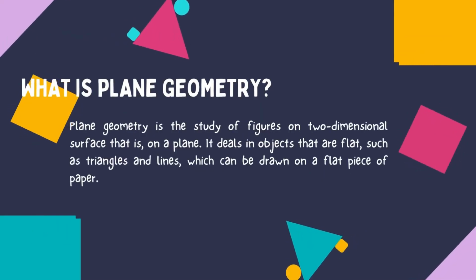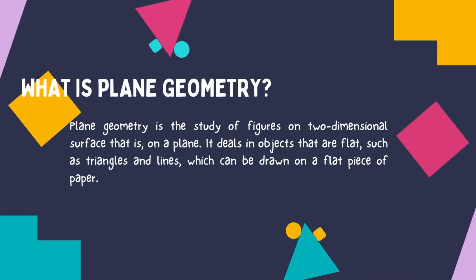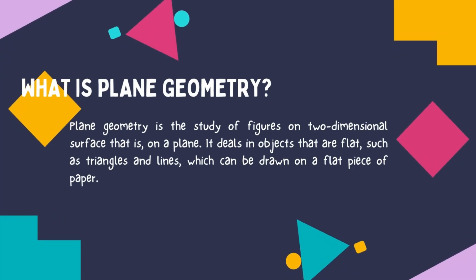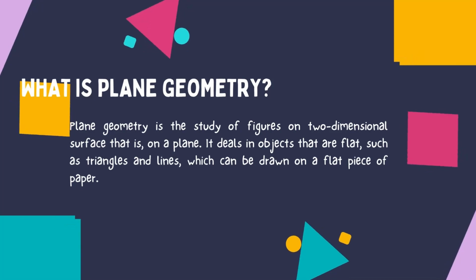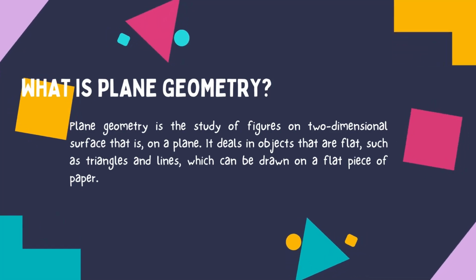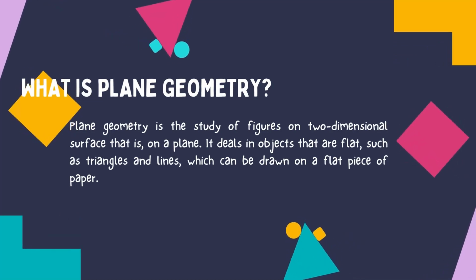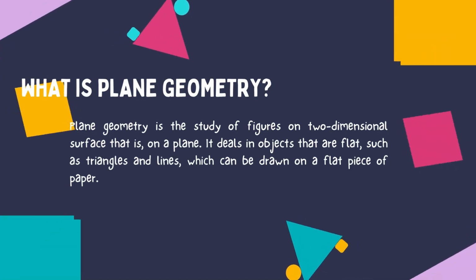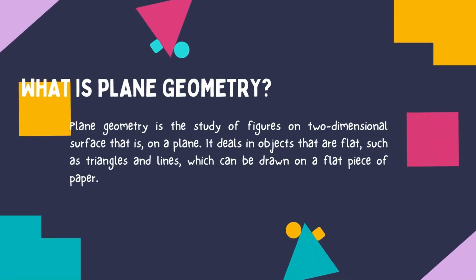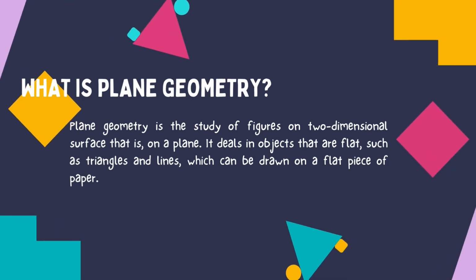Plane geometry is the study of figures on a two-dimensional surface, that is, on a plane. It deals with objects that are flat, such as triangles and lines, which can be drawn on a flat piece of paper. Plane geometry is incredibly useful in various fields, such as architecture, engineering, navigation, astronomy, and computer-aided design.